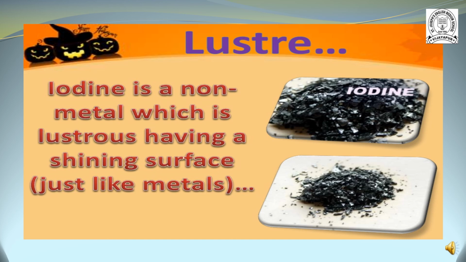Normally, luster is shown by the surface of a solid by reflecting incident light. Since non-metals do not meet these conditions, they are not able to show luster. All non-metals don't show the lustrous property, but iodine is one non-metal which has a shining surface just like a metal.